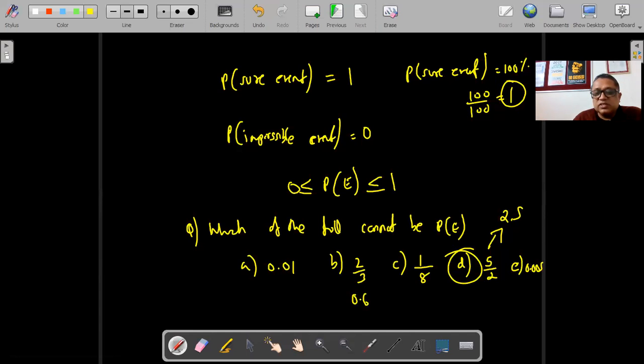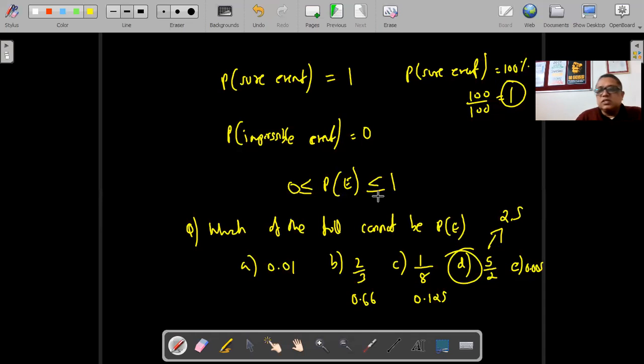2 by 3 is 0.66. This is between 0 and 1. If you calculate this, this is going to be 0.125. This is between 0 and 1. 0.005 is between 0 and 1. So negative numbers are not possible because they are less than 0, and you cannot have a number greater than 1, right? So which of the following cannot be probability? This is the answer, 5 by 2 cannot be probability. Hope that is clear.